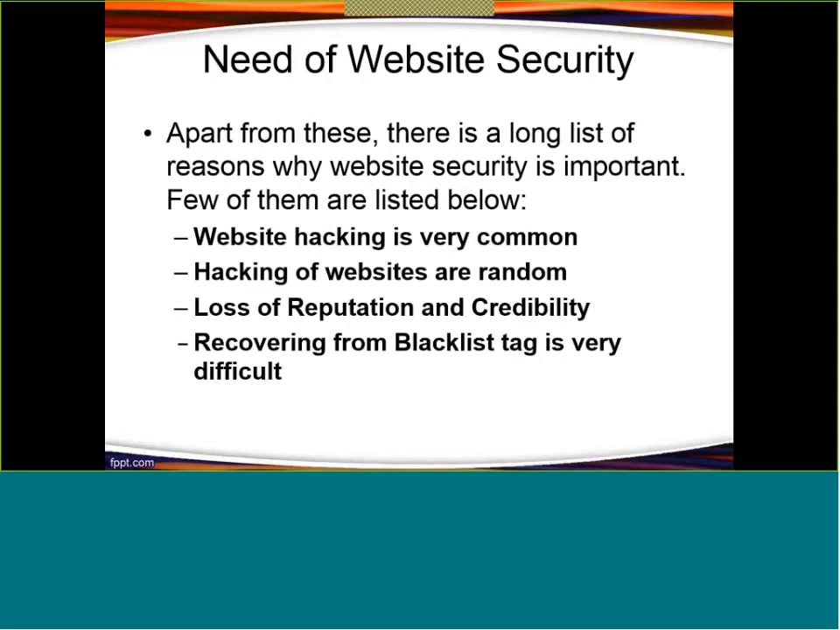Apart from this, there are a few more reasons which tell us why website security is so important. If we discuss these reasons, the first reason is that website hacking is very common, right?